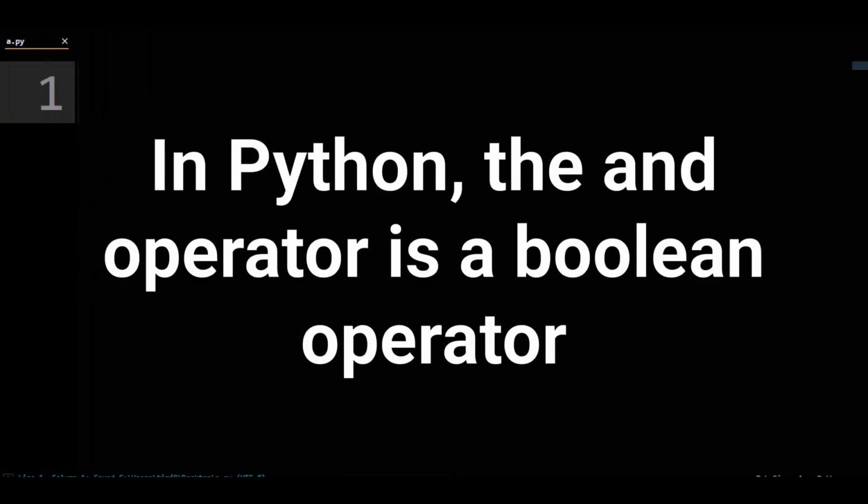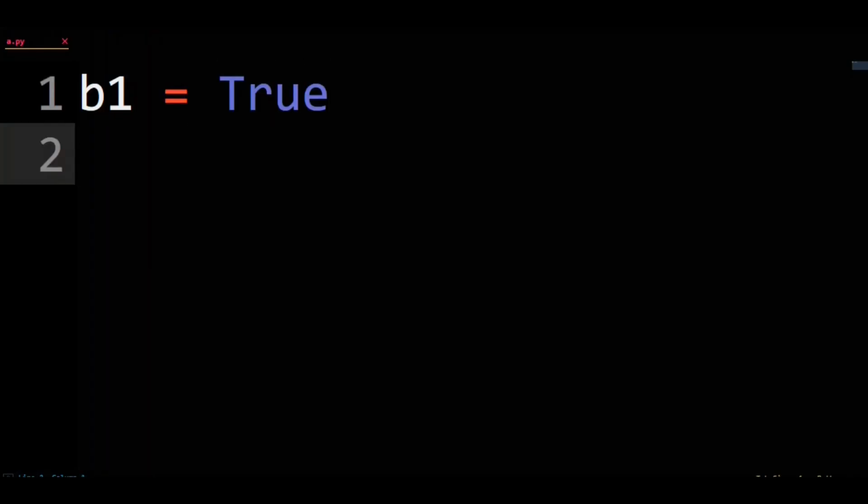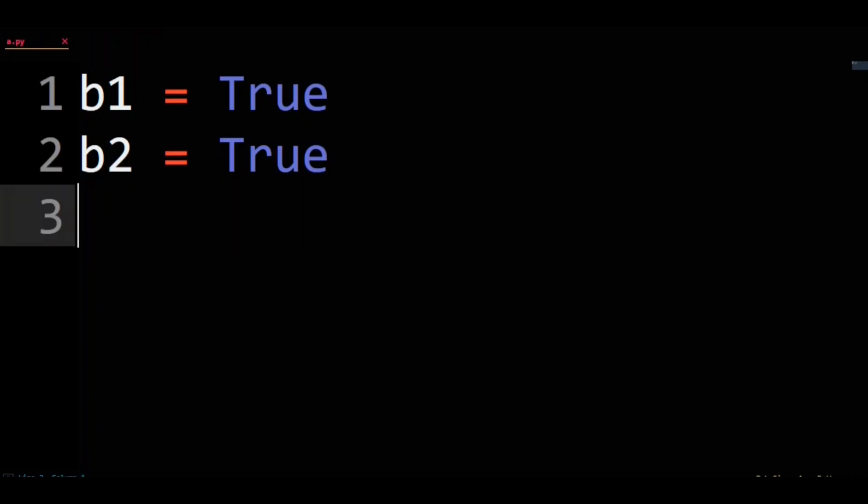In Python, the AND operator is a Boolean operator. Let's give ourselves two Booleans, B1 and B2, that will both start as true. So, B1 equals true, and B2 equals true. The AND operator is literally just the word AND.